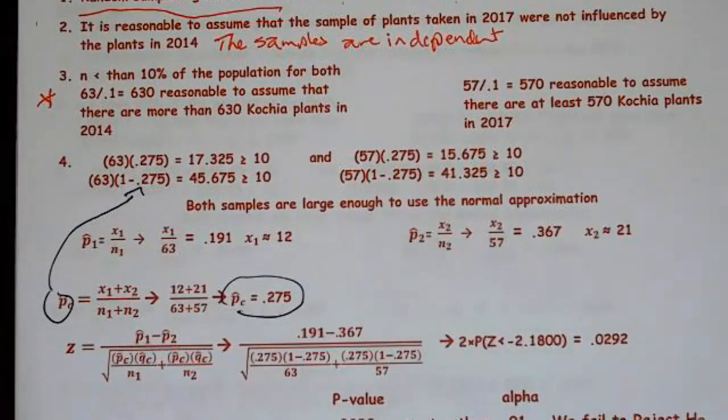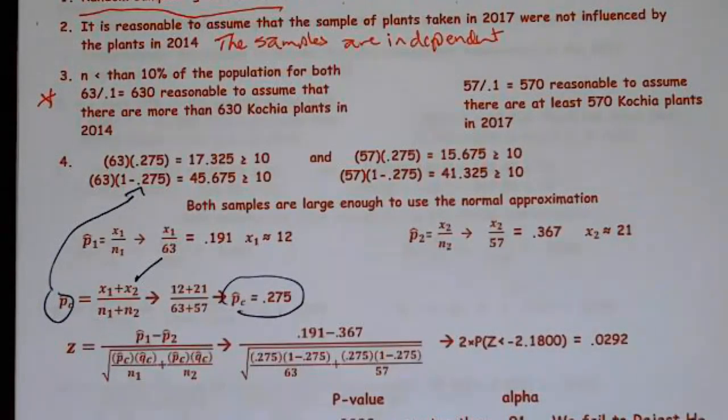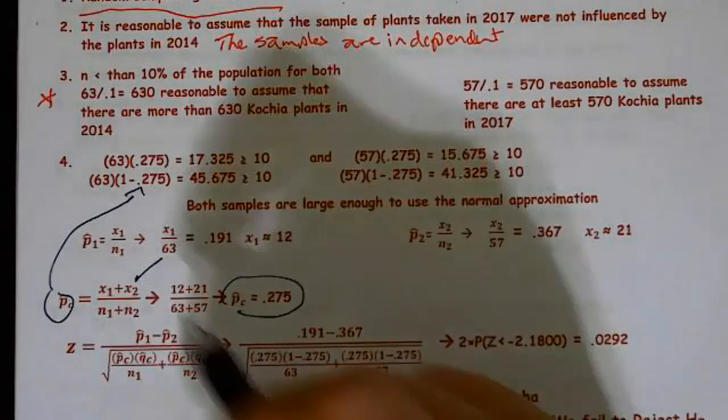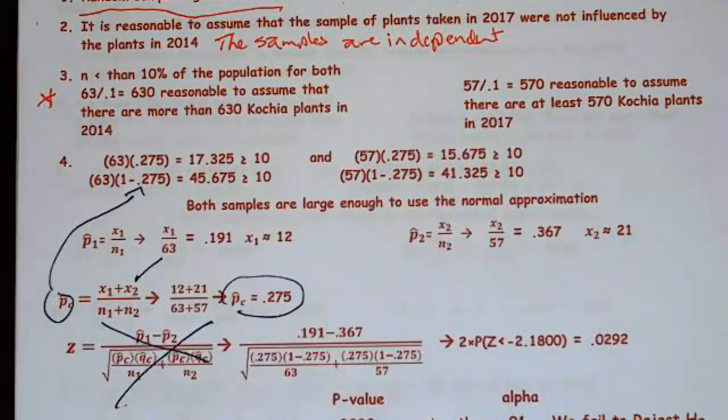Then we needed to work the problem. So I have my formula, p hat 1 minus p hat 2 over the square root of p hat c q hat c over n1 plus p hat c q hat c over n2. And by the way, please remember this formula is given on the formula chart. So I've written them down, and then I'm going to cross them out in case I made an error. I don't want to lose points for that.